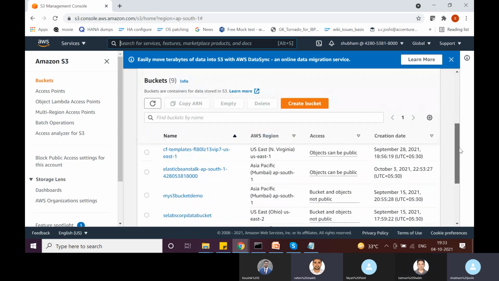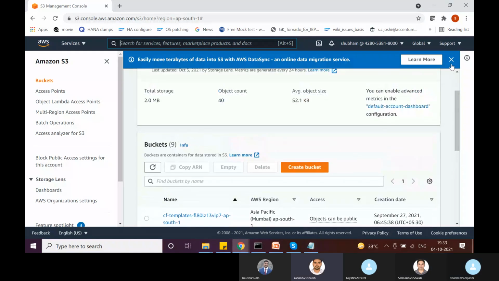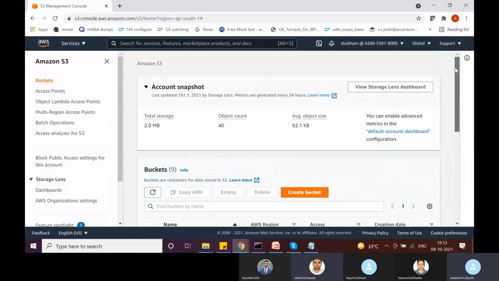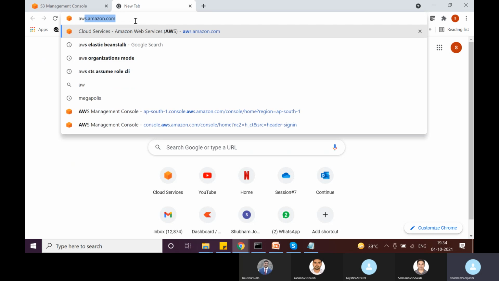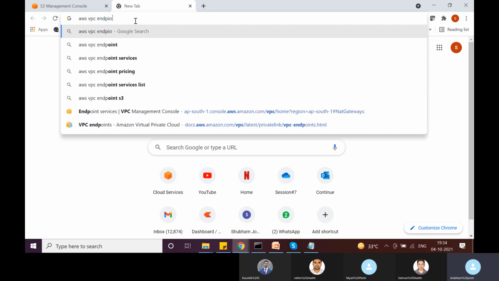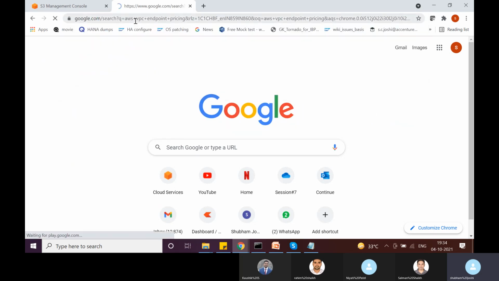Shubham, how much does AWS charge for this VPC endpoint? Actually, I don't remember, but it's pretty costly. I remember it charges you per hour, I believe. There are so many AWS services and it's very hard to remember exactly how they are charged. There is a pricing page for each AWS service, and they are not going to ask you any questions with respect to pricing. But we can search here: AWS VPC endpoint pricing. So let's see.